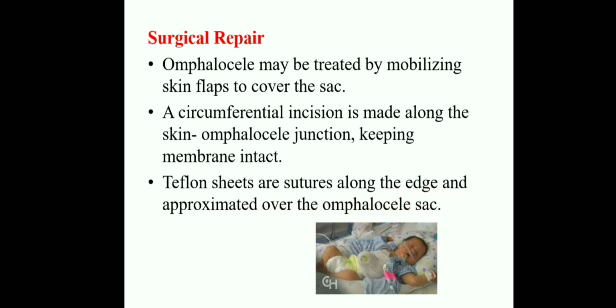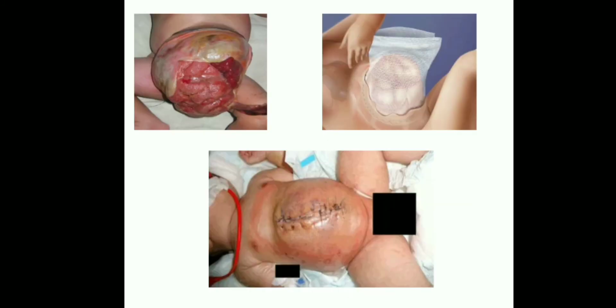Okay, look at these images. This is the omphalocele. Omphalocele means here it is with the covering of a layer, that is the peritoneal viscera, covering in the omphalocele condition, but during the delivery this also is ruptured. Okay, this is the surgical intervention.